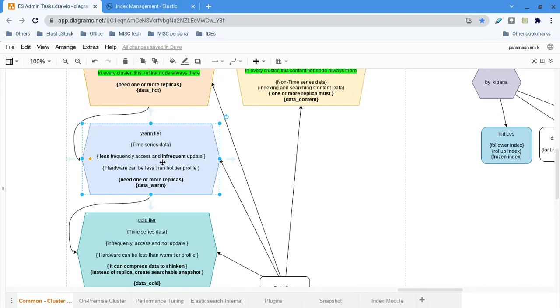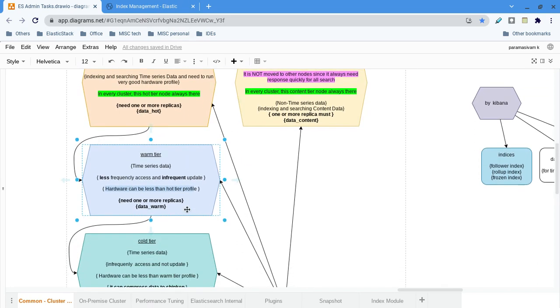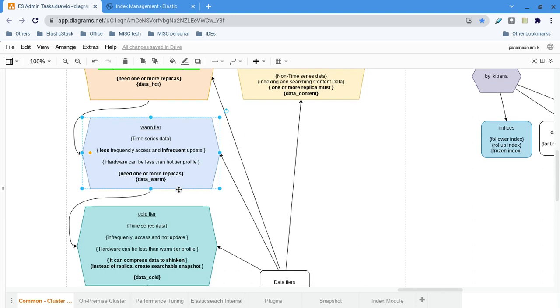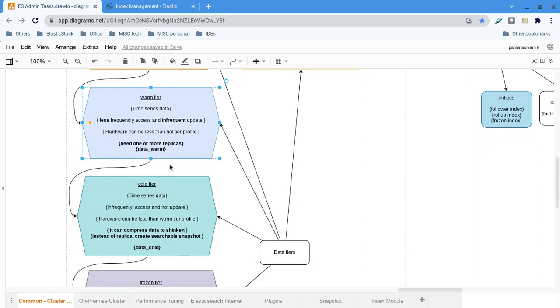Then for the warm tier, you can have a hardware profile with a minimum or below that of the hot tier. So here, let's say if it is 8 GB, you can have 4 GB, about 50%. Then 4 GB RAM, and storage maybe normal SSD or HDD hard disk. That's the kind of thing. And for CPU, maybe you can change the number of cores.